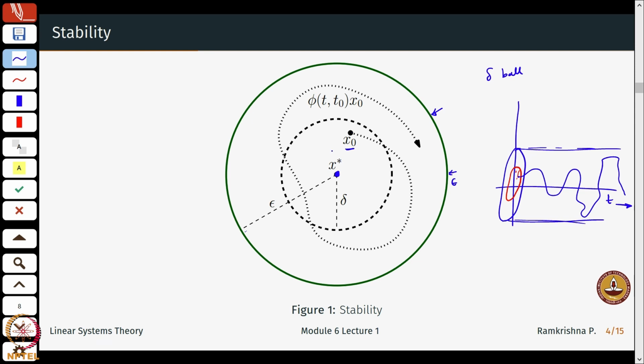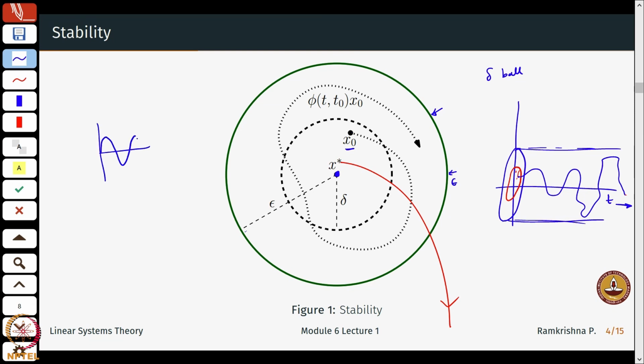For example, if I started with an initial condition here and it just keeps going this way, this is an unbounded solution and this is an unstable behavior. So, this is a very basic, very weak notion of stability: the solutions could just be doing whatever they want. One simple example is the linear oscillator that we did.